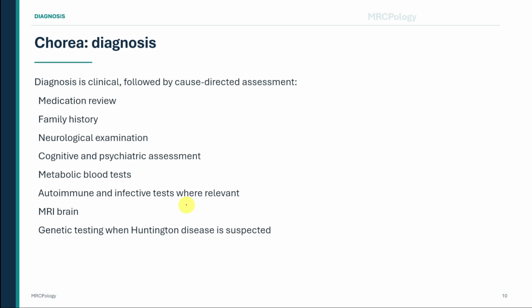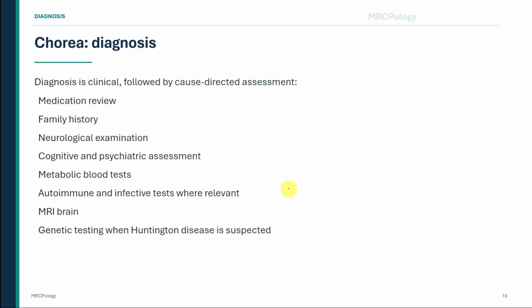Assess cognition and behavior when Huntington disease is possible. Look for dystonia, tremor, dysarthria, and hepatic clues in Wilson disease. Look for carditis or a relevant post-streptococcal history in suspected Sydenham chorea. Examine for systemic autoimmune features when lupus or antiphospholipid syndrome is possible. Also consider whether the movement is pure chorea or part of a mixed movement disorder. A patient may have chorea combined with dystonia, athetosis, tics, myoclonus, tremor, or Parkinsonian features.